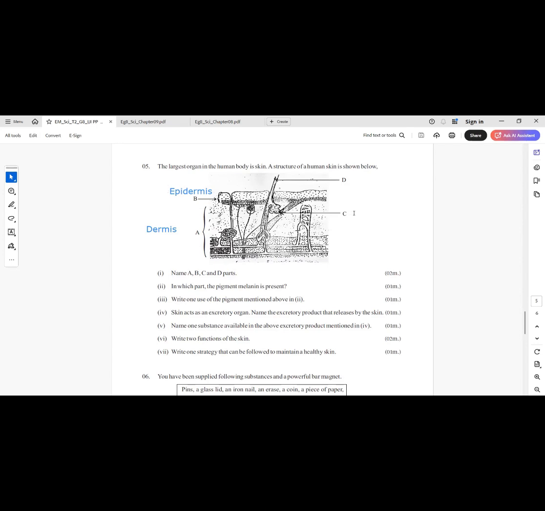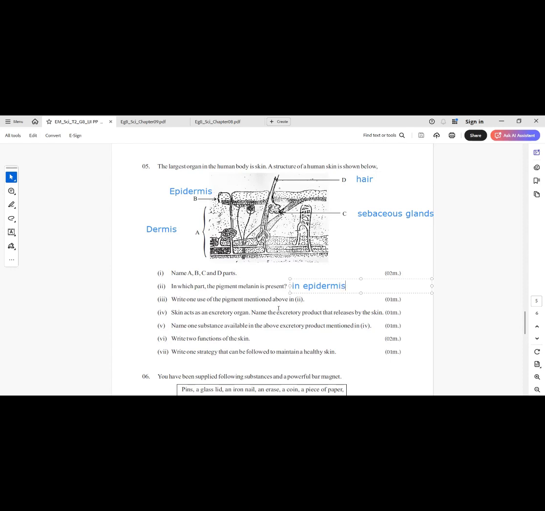C. Sebaceous glands. D. Hair. In which part the pigment melanin is present? In epidermis.